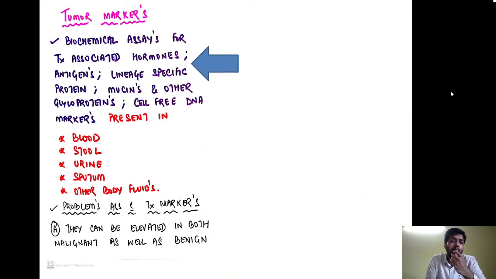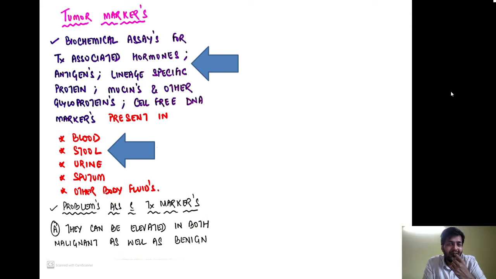So what are tumor markers? Remember, all the tumor cells are shedding certain substances. Some of them are producing hormones, some of them are shedding some antigens. There are certain lineage specific proteins, certain mucins and certain glycoproteins, and the tumors are also shedding their DNA as well as their RNA. All of these tumor markers are present in the blood, stool, urine, sputum, as well as any other body fluid. So tumor markers are nothing but footprints of the tumor.